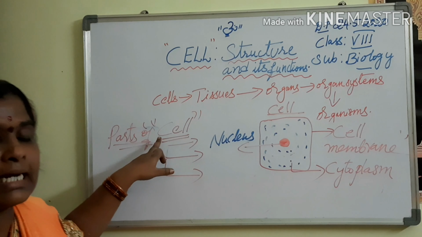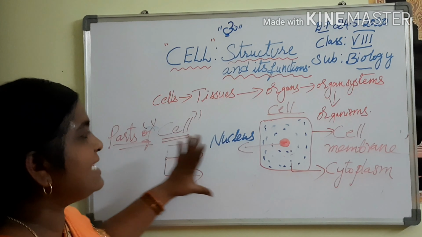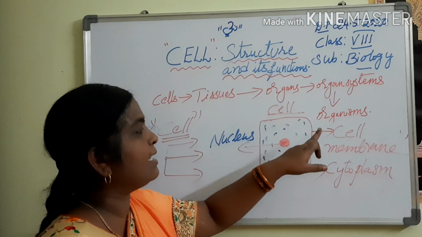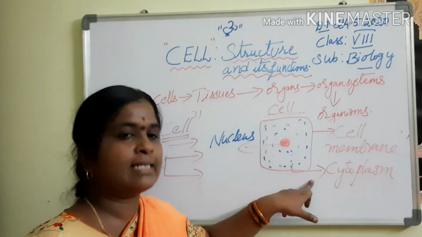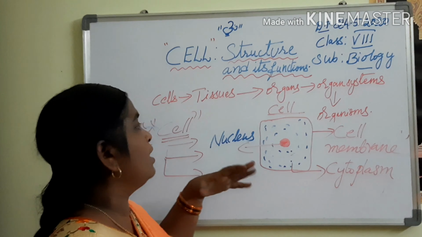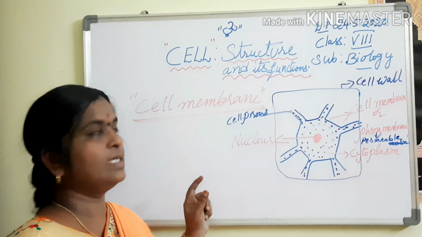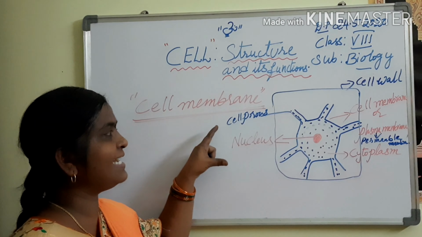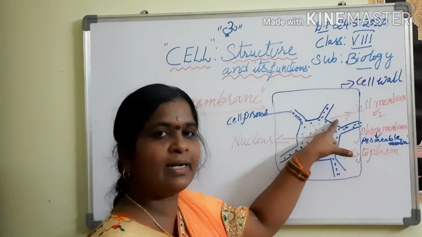So, coming to the cell, these are the parts of the cell. The cell consists of three prominent parts: the cell membrane, the nucleus and the cytoplasm. Let us discuss each part very clearly. Coming to the cell membrane, I will give a clear explanation about this one. What is a cell membrane?